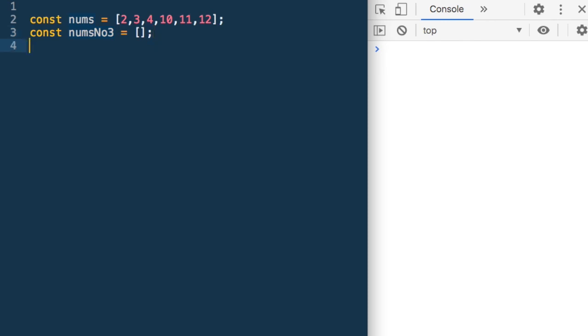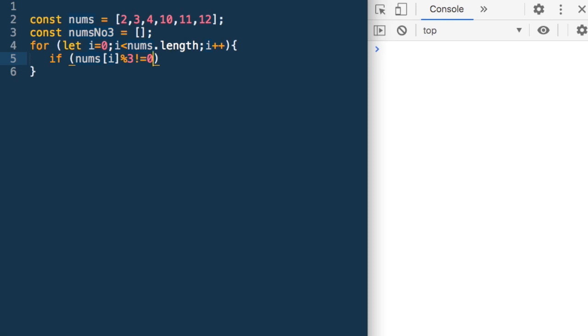So what can we do? We can just say for let i = 0, i < nums.length. So we will iterate over all the values in nums. We will check whether the value is divisible by 3 or not. If nums[i] % 3 is not equal to 0 is the condition we can say.